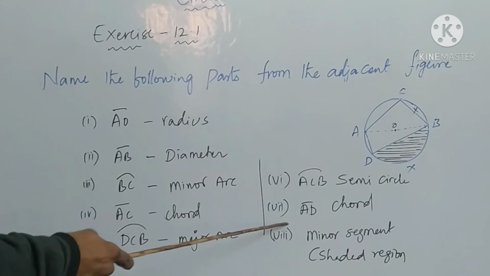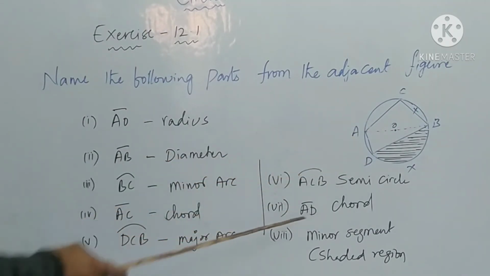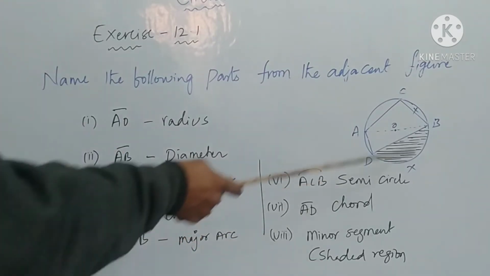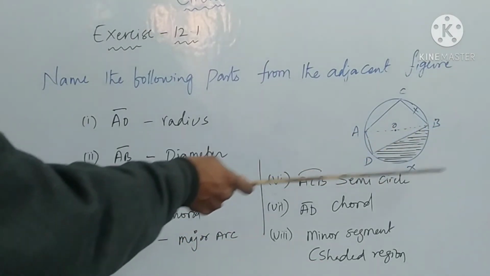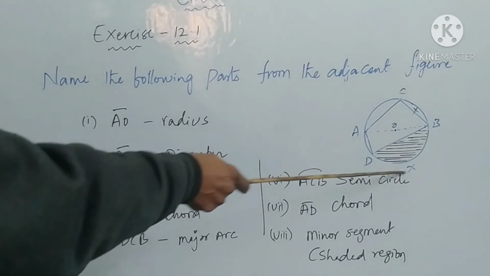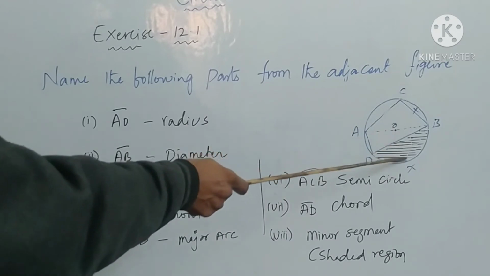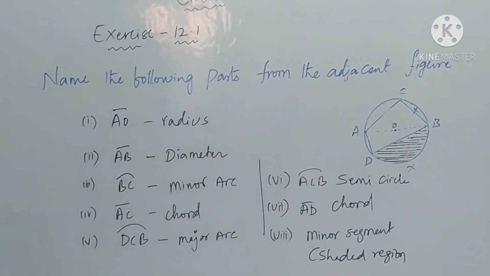Here AD is also a chord, and the shaded region is called minor segment. This is the major segment and the shaded portion is the minor segment.